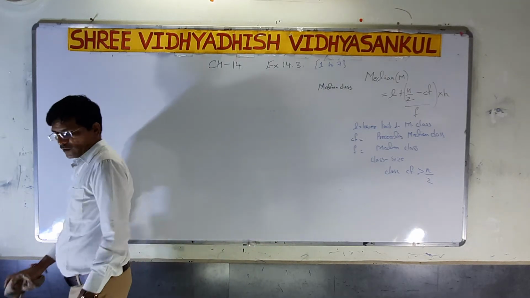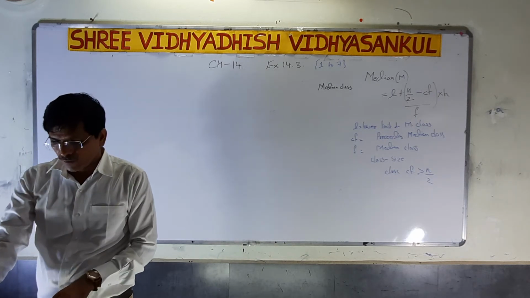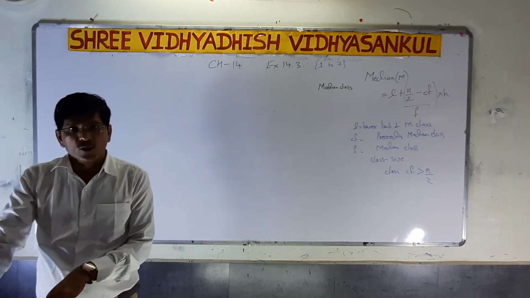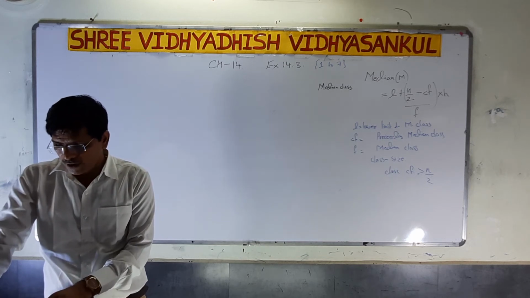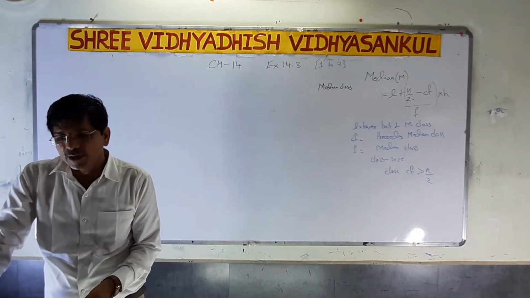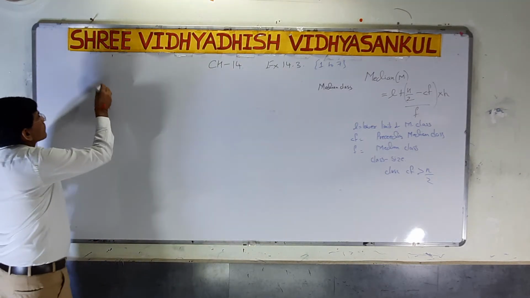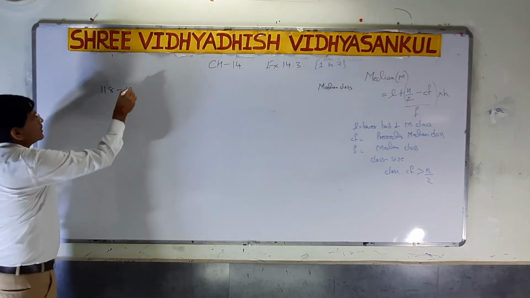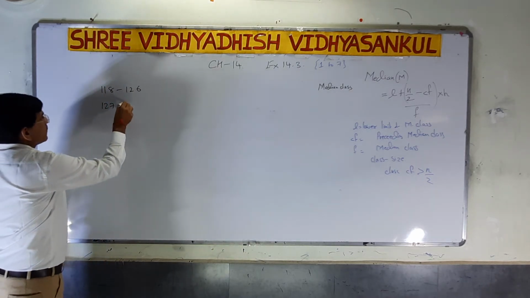So now question number 4 I am doing. Question number 4 is like this. Lengths of the leaves of a plant are measured correct to the nearest millimeter and the data obtained is represented in the following table. Find the median of the length of the leaves. But here the question is in the form of, if you see, 118 to 126, now 127 to 135.